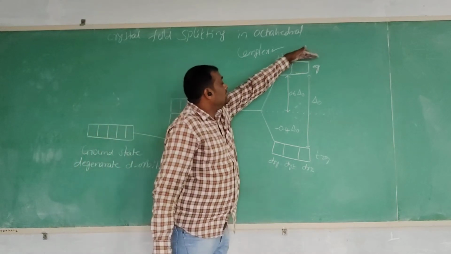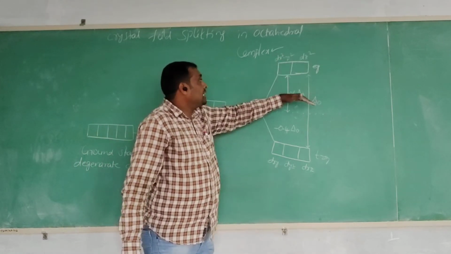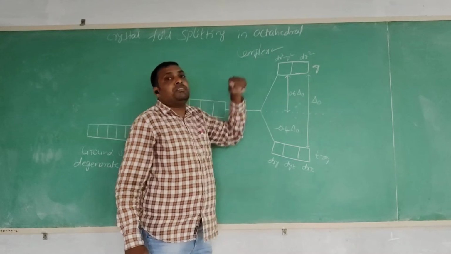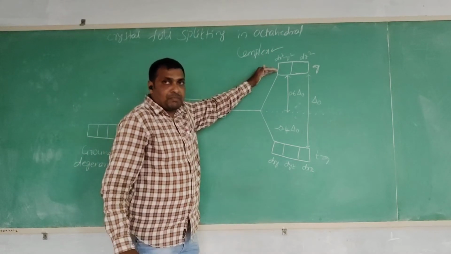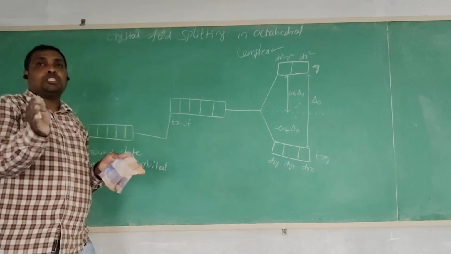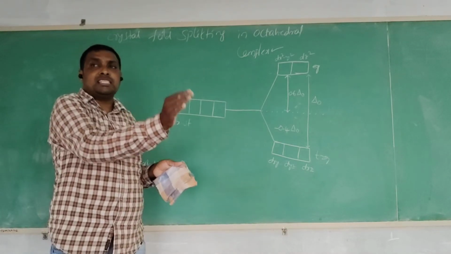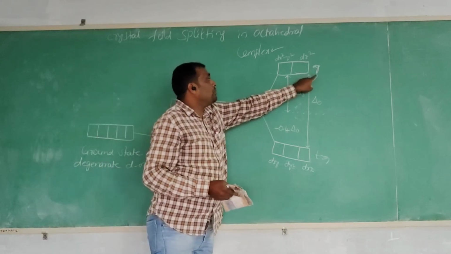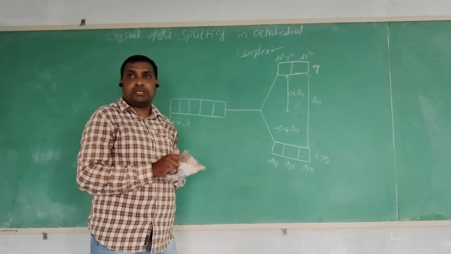Why are the other orbitals split into maximum energy? Their lobes are present along the axis. In octahedral complexes, the ligands approach the metal atom along the axis. For that reason, the Eg orbitals are split into maximum energy.